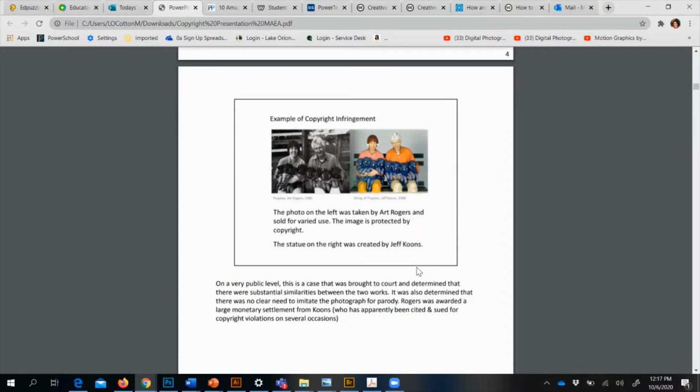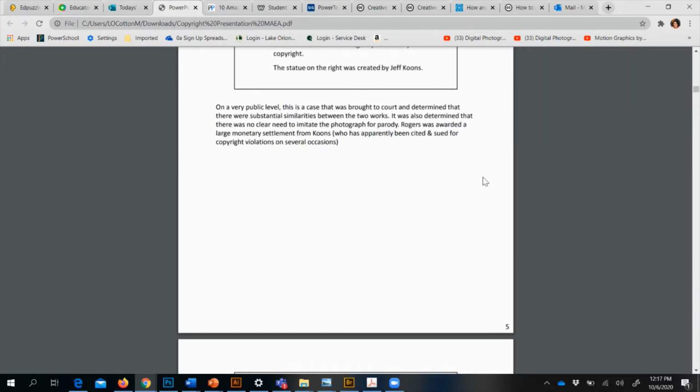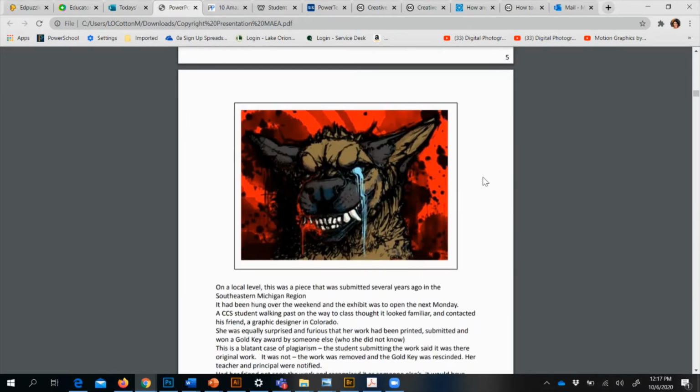Here's another example, and this is a famous sculptor named Jeff Koons, and he had copyright infringement because this sculpture of his was taken from this photograph that Art Rogers took in 1985. Three years later, Jeff Koons made a sculpture from it, but it was not his photograph. So it was way too close to the photograph and kind of copying the photograph. So, you can copyright infringe in different mediums as well.